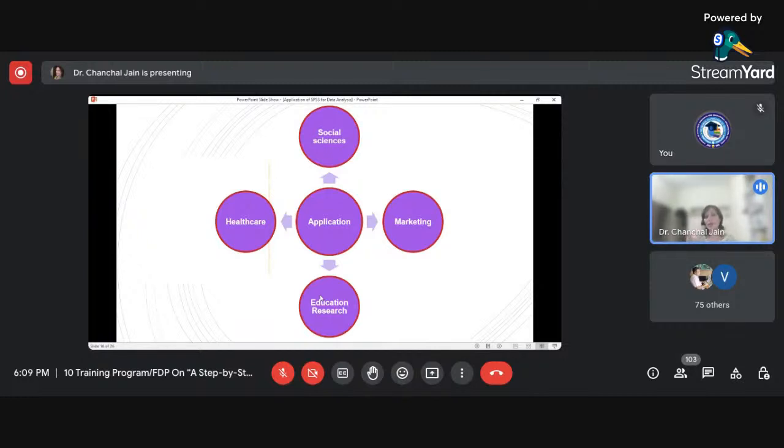As the title of this FDP is research paper writing, I think I can assume that most of you are from the education field. So in education research, most of us generally use this particular software. Whatever types of hypotheses we have, whatever types of descriptive statistics we want to perform, we can do all that using SPSS software.